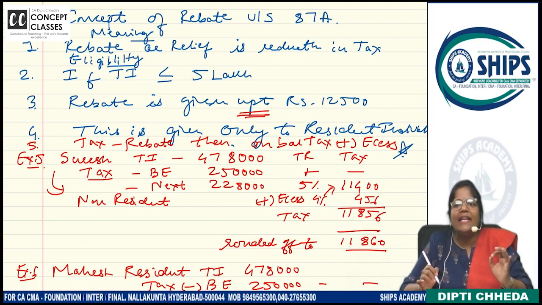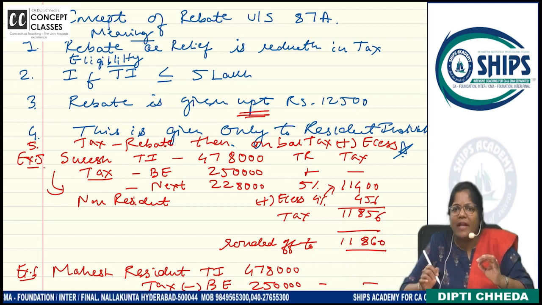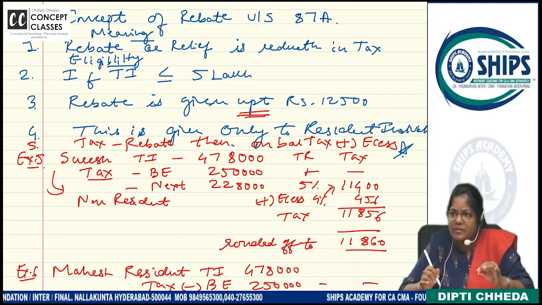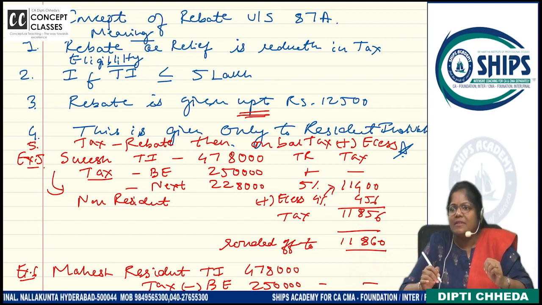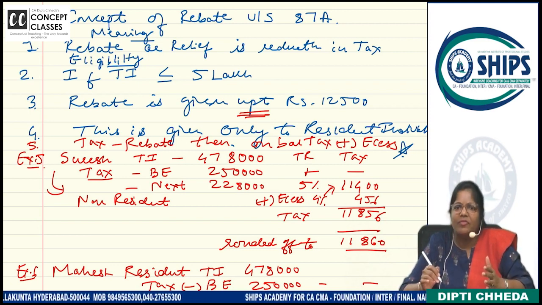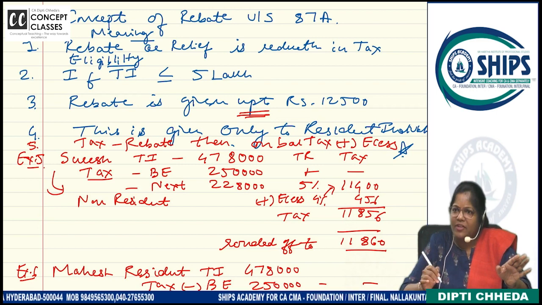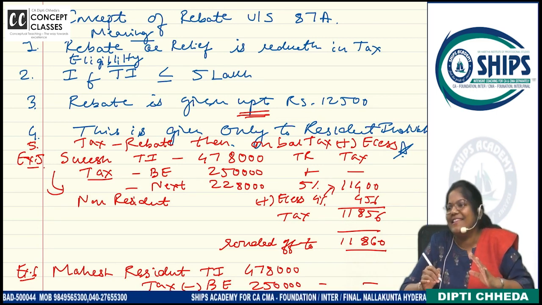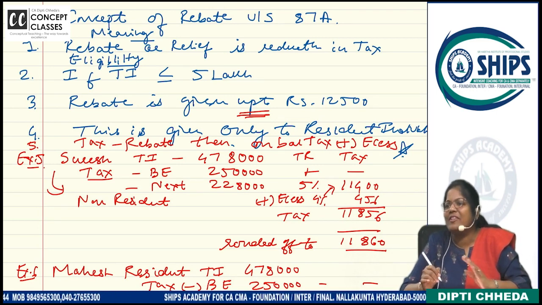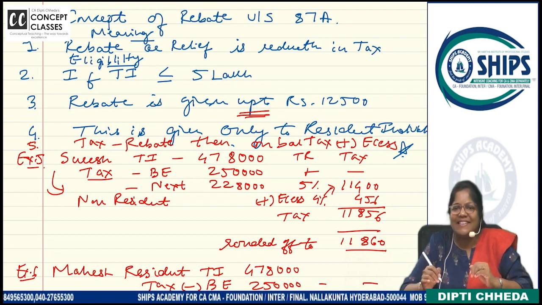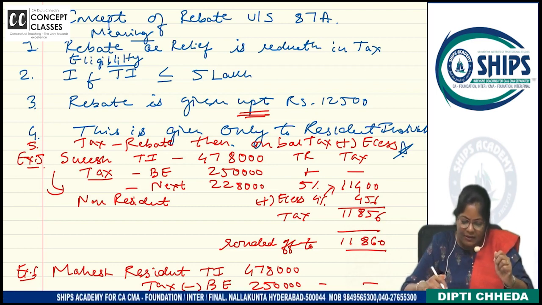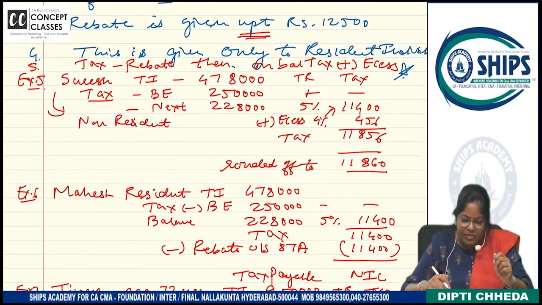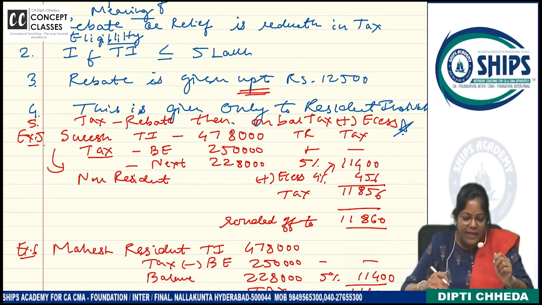Sure? Anyone sitting in the class who does not have this in the booster notes? Raise your hands honestly, please. Then take a picture from someone and save that picture in your gallery, but you write it in the notebook. Because you can't Control C, Control V a picture in the answer sheet. So you have to write it down. Okay? I hope the 5th point is written. These are the problems we have solved in class for rebate.